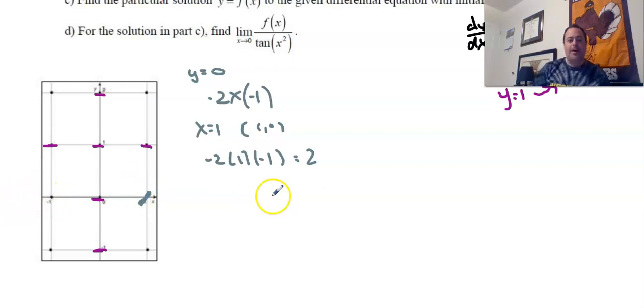So let's look at the point right here. When x is equal to negative 1, then we're going to look at the point negative 1, 0. And so we're going to have negative 2. And we're just plugging in, we're plugging into our derivative. And so we're just looking at our problems right here. So it's going to be negative 2 times negative 1. I apologize about my handwriting, my gosh. And so it's going to give us positive 2 times negative 1, which is going to give us negative 2. So we're going to have a negative slope. It doesn't really matter. And then that's what you do for the other 4 points.